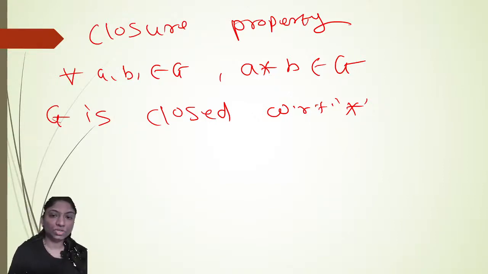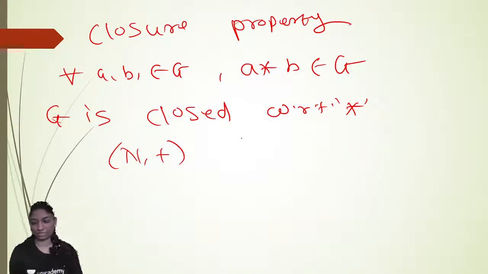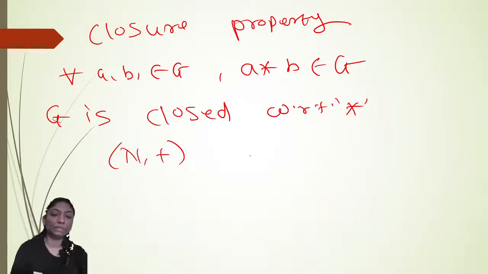Here we'll see G is closed with respect to star. The next property is the associative property. For example, for the closure property, suppose we take the set of natural numbers with respect to addition. Then the natural numbers are closed with respect to addition.